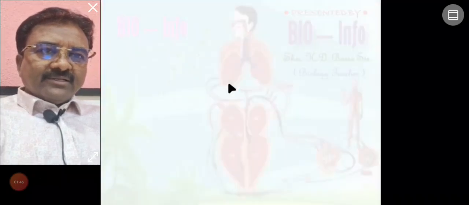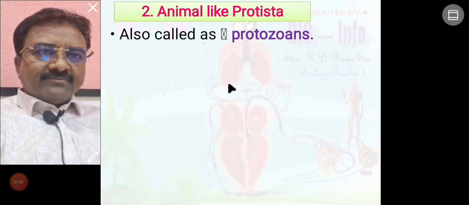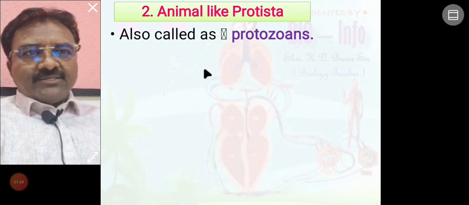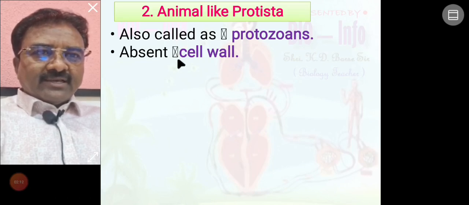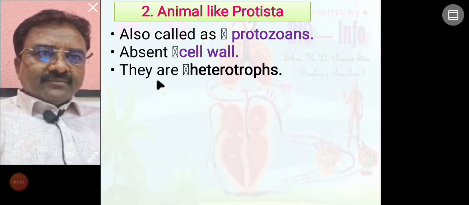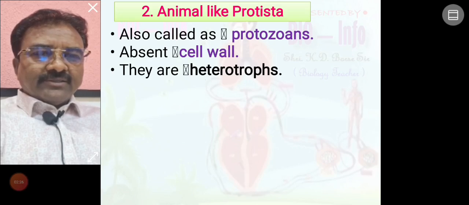Now we learn the second one, animal like Protista. Animal like Protista are also called protozoans. The cell wall is absent, because this is animal Protista, so we call them animal like Protista, and animal cells have no cell wall. They are heterotrophs, they do not prepare their own food material. You know, animals do not prepare their own food material.